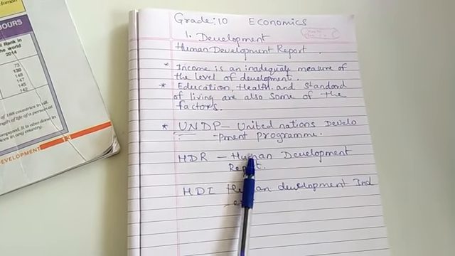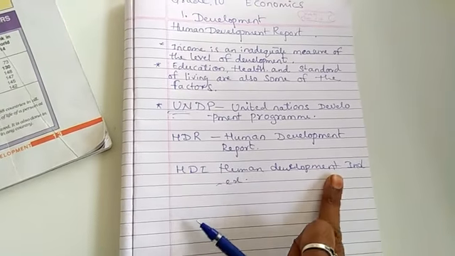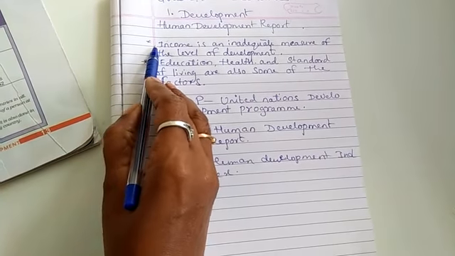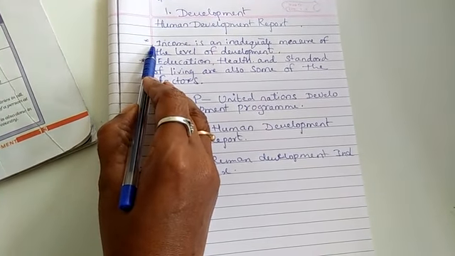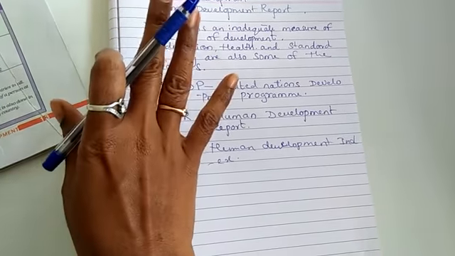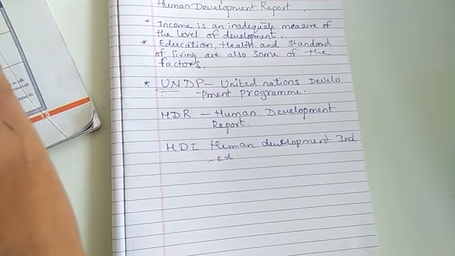They consider it along with the help of the Human Development Index. In this index, they take income, that is per capita income, which we discussed as the average income of a particular country.